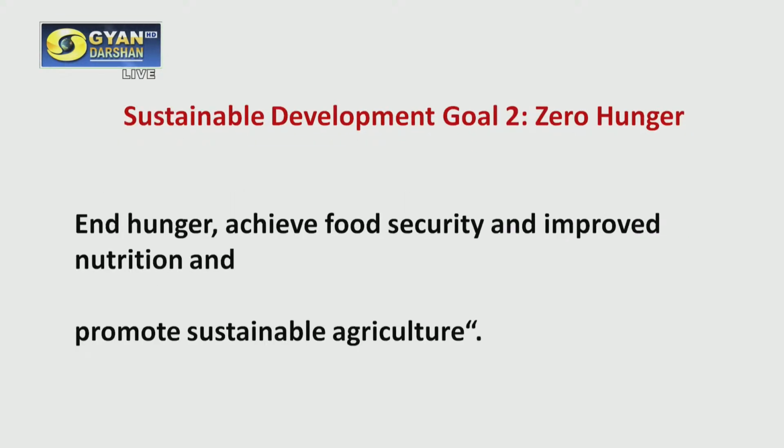In this regard it is also very important for us to know about Sustainable Development Goal 2, that is zero hunger. So on this World Food Day, that is 16th of October, we must remind ourselves that Sustainable Development Goal 2 has the motto of end hunger, achieve food security, improve nutrition and promote sustainable agriculture.